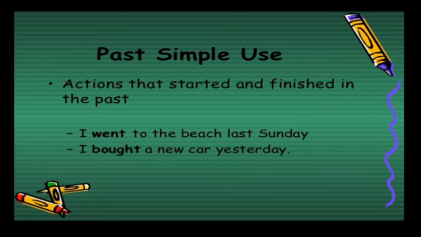First of all, in the past tense, the first division is past simple. Where to use the past simple, and what is the form of the sentence? Everything we are going to learn. We use this past simple for actions that started and finished in the past. Example sentences: I went to the beach last Sunday. I bought a new car. Here, go is the V1 and went is the V2. Buy is the V1 and bought is the V2. So we have to use the V2 form here.